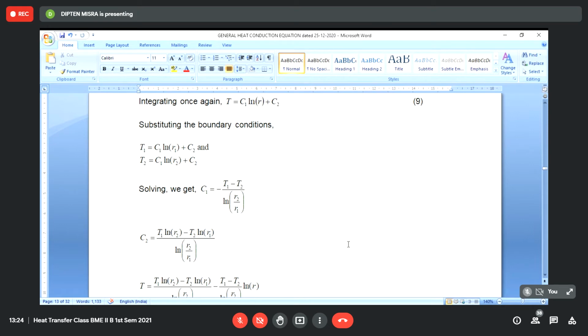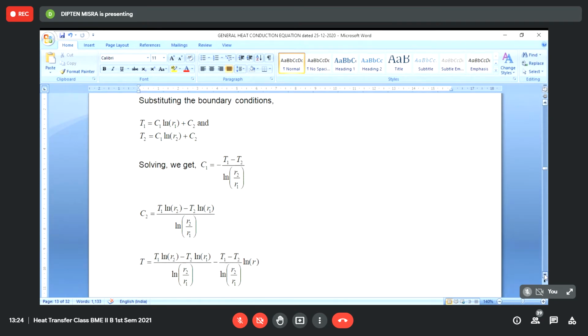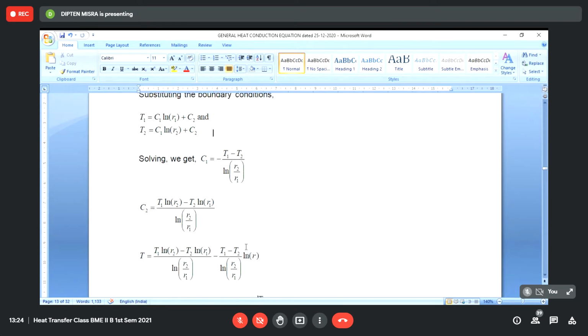Now if we substitute this, then we get the solution for temperature. That is T is equal to C2 plus C1 log of R. This second part is the C1 part, which is minus of (T1 minus T2) by log of R2 by R1, times log of R, and this is the C2 part.